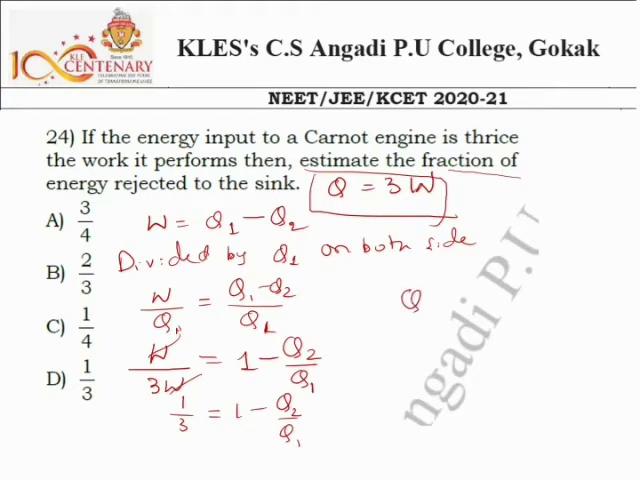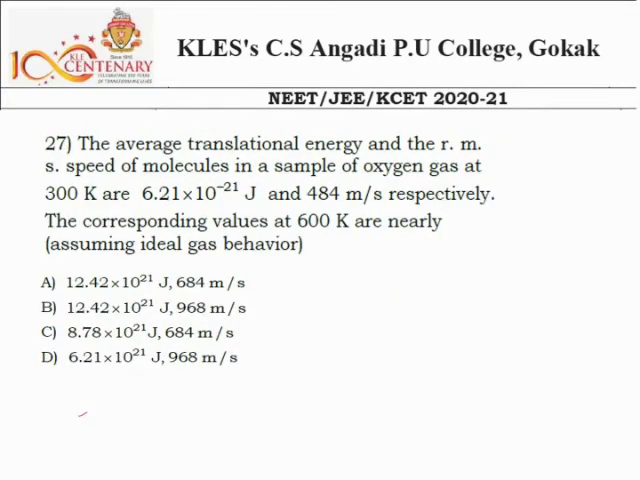So now the equation is Q2 divided by Q1 is equal to 1 minus 1 by 3. Next, Q2 divided by Q1 is equal to 2 by 3. What's the Q2 by Q1? It is the fraction of heat rejected, and its value is 2 by 3. Out of 3 parts of energy, 2 parts are rejected. So the option B is correct.